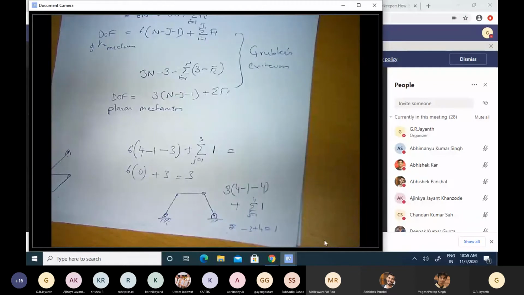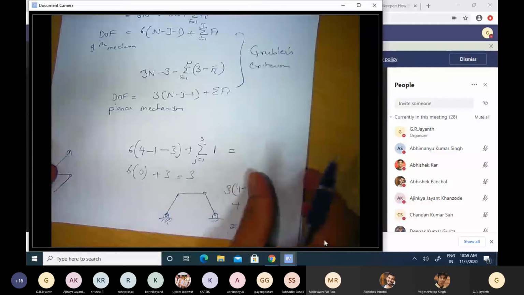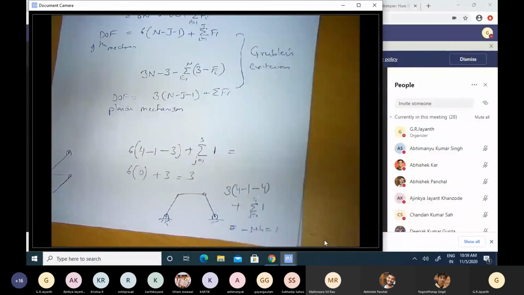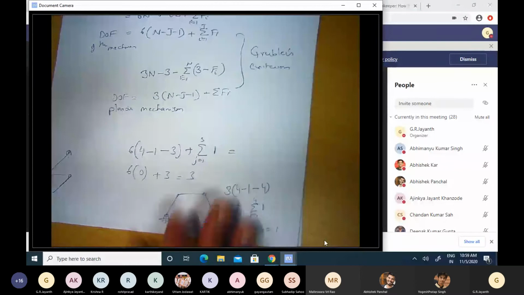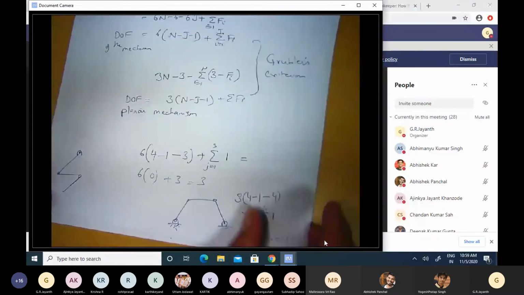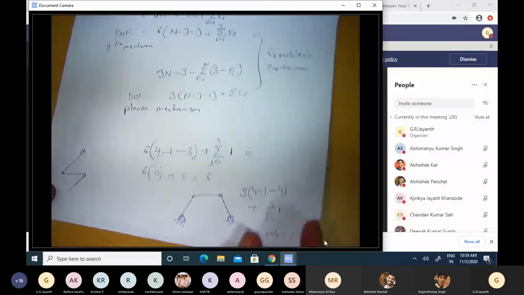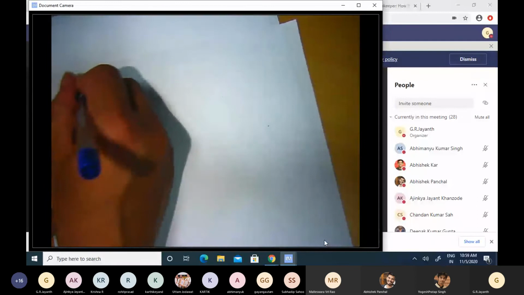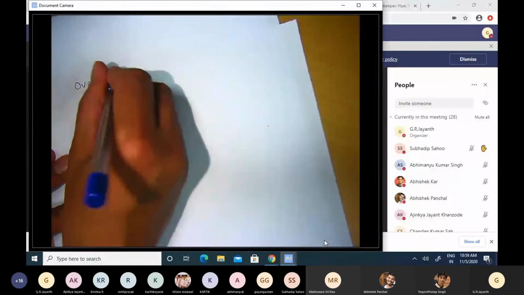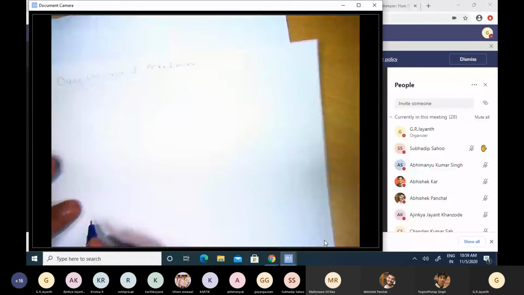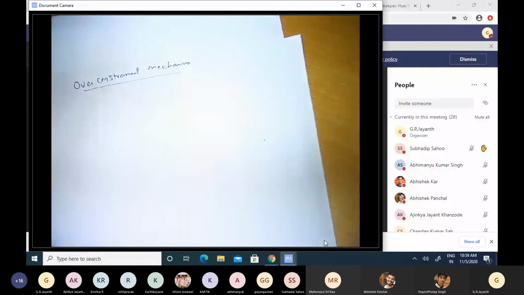Okay, there are no questions, so let us proceed further. While this expression is useful in general, I need to add a caveat. There are certain occasions where this gets violated, and these kinds of mechanisms where it gets violated are what are known as over-constrained mechanisms. So over-constrained mechanisms are one where the degrees of freedom.